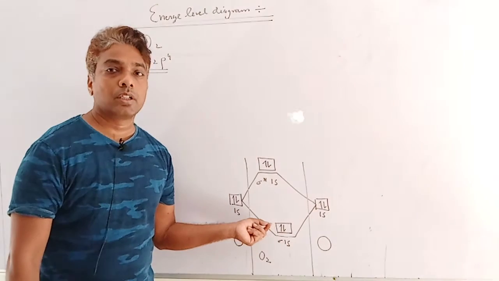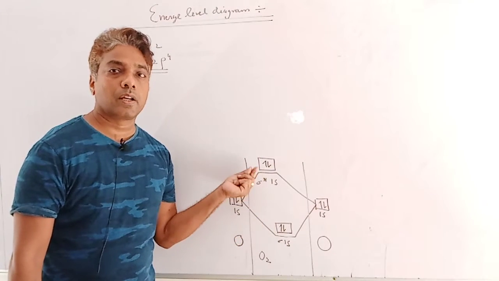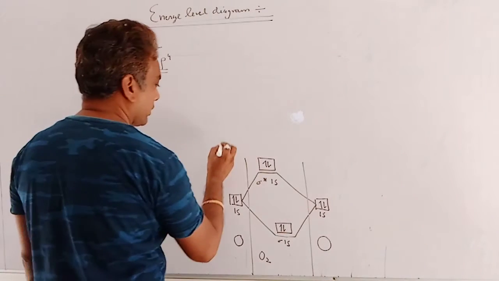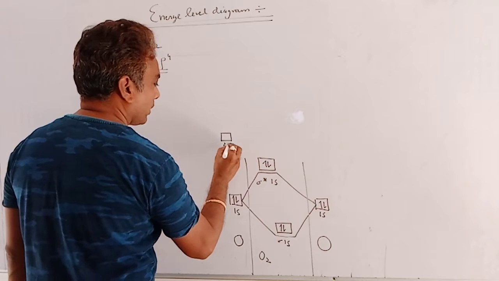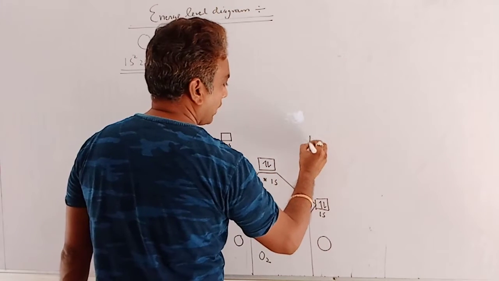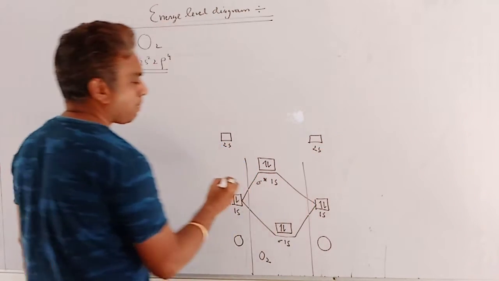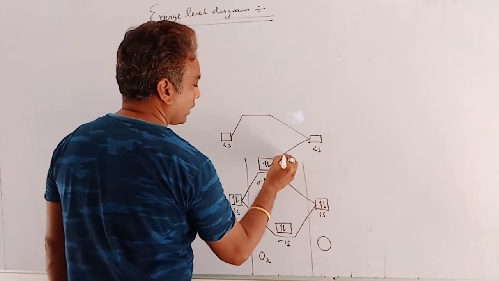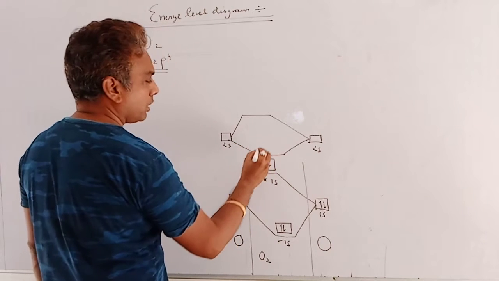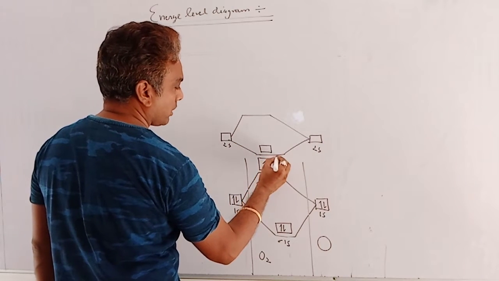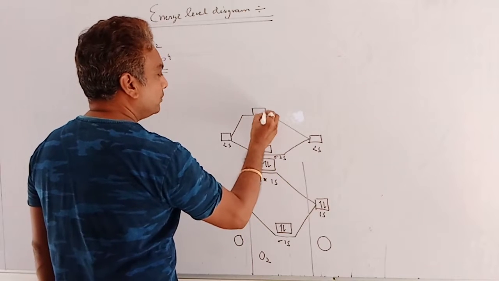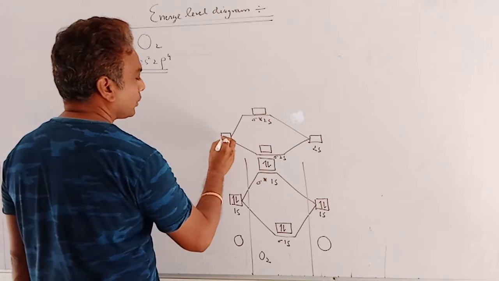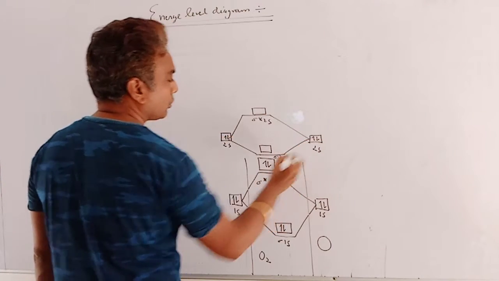Firstly, electrons enter the lower energy orbital, then the higher energy one. Clear? Next, 2s. Here is the 2s orbital of one atom and here is the 2s orbital of another atom. After overlapping of 2s, they split into two different energy level molecular orbitals. One is sigma 2s and the other is sigma asterisk 2s. In the 2s orbital we have 2 electrons, and here also 2 electrons.